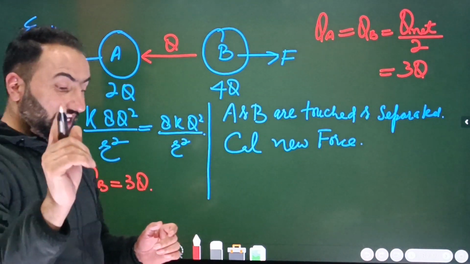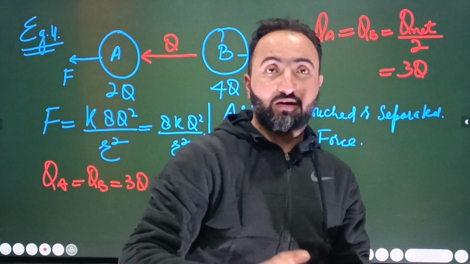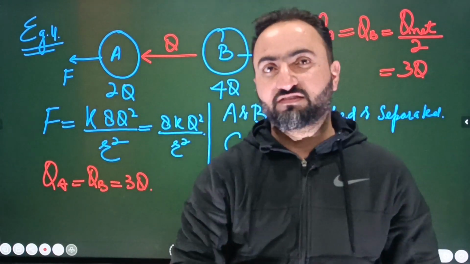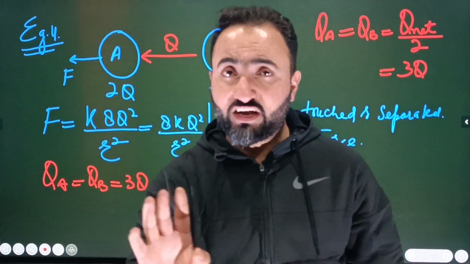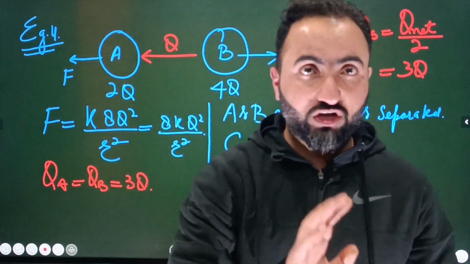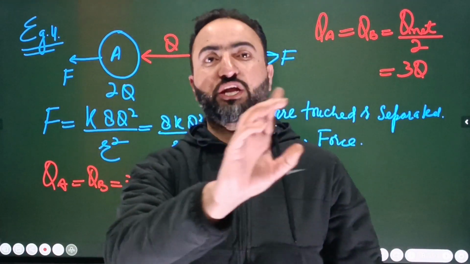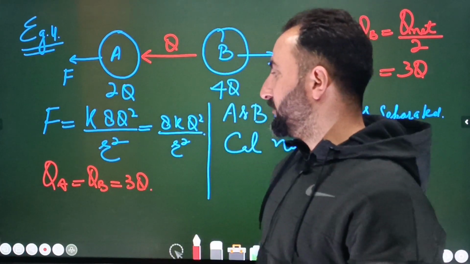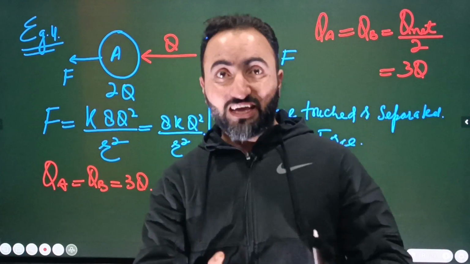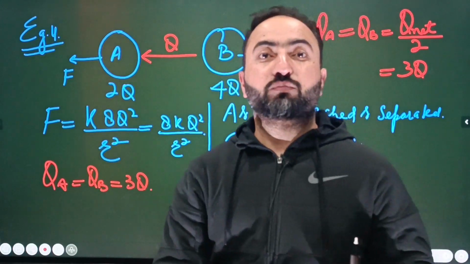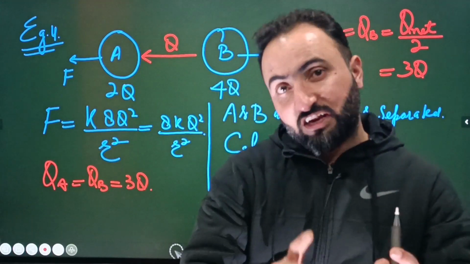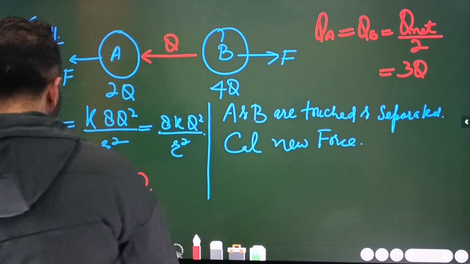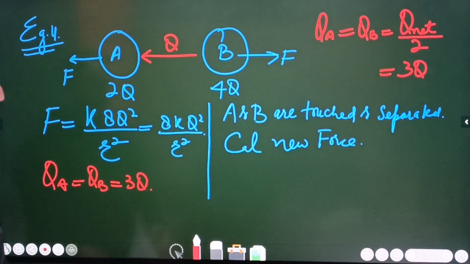ठीक है ना बेटा. But keep one thing in mind. For example, if these two spheres are of different size, then in that very case it is not necessary that the charge will flow from ज़्यादा charge to कम charge. Charge will flow from a higher potential to the lower potential, but then that's not a Coulomb's law problem. That's a potential problem. ठीक है ना बेटा. We'll be discussing that problem later on. If their sizes are same, then it's a Coulomb's law problem. If the sizes are different, then it's a potential problem. ठीक है ना बेटा. So QA is equal to QB.